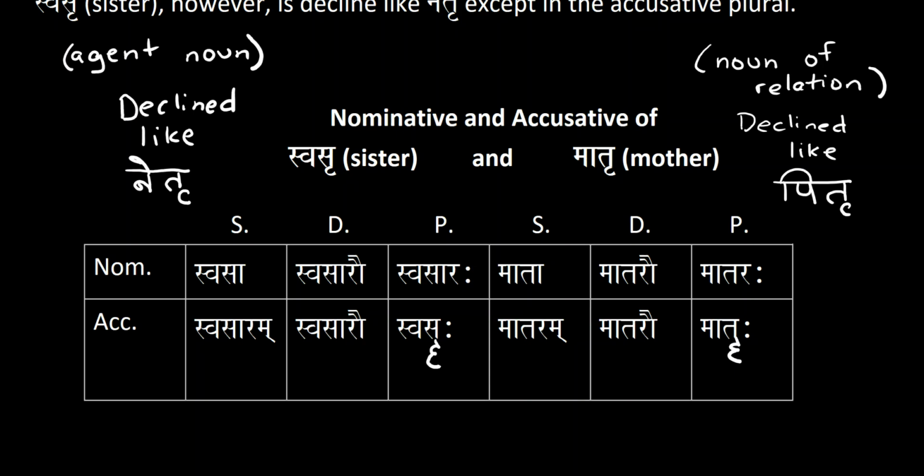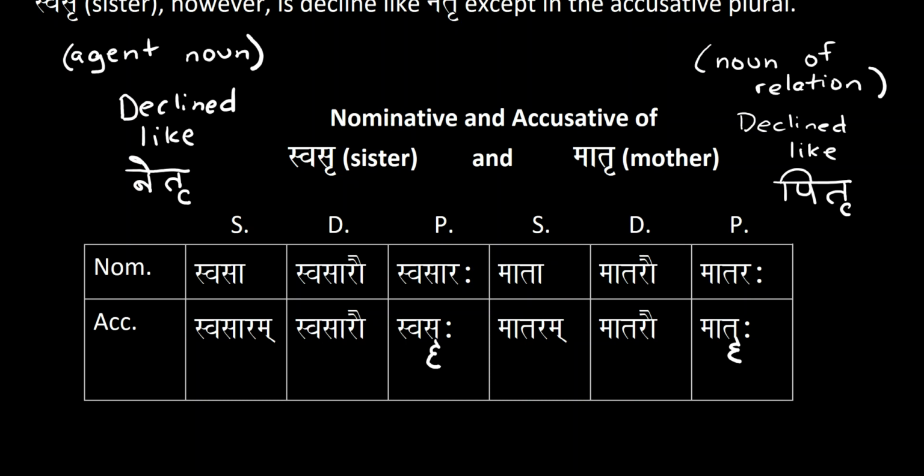Then the rest is declined like netri, from instrumental to vocative. And then for matri, remember this is feminine, so it changes for nominative and accusative. For nominative, you have mātā, mātarau, and mātarah. Then for accusative, we have mātaram, mātarau, and mātṝḥ.